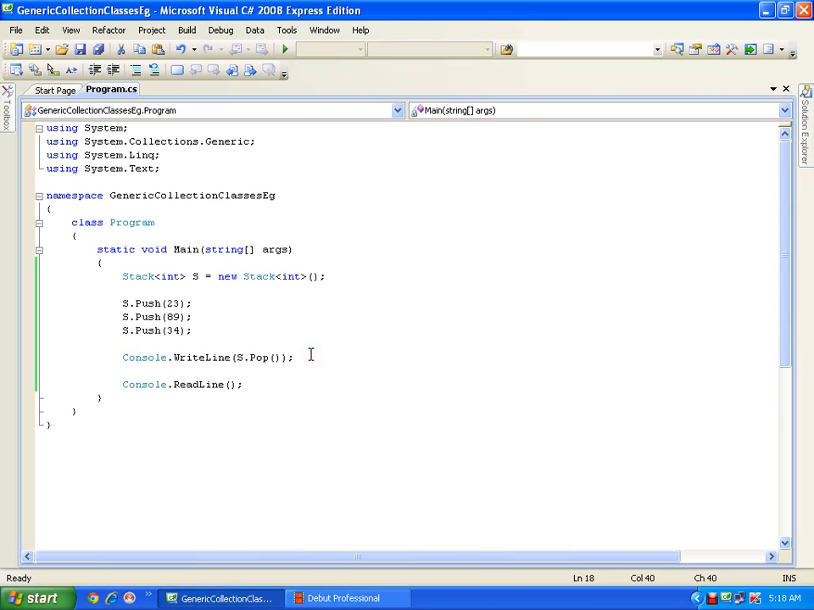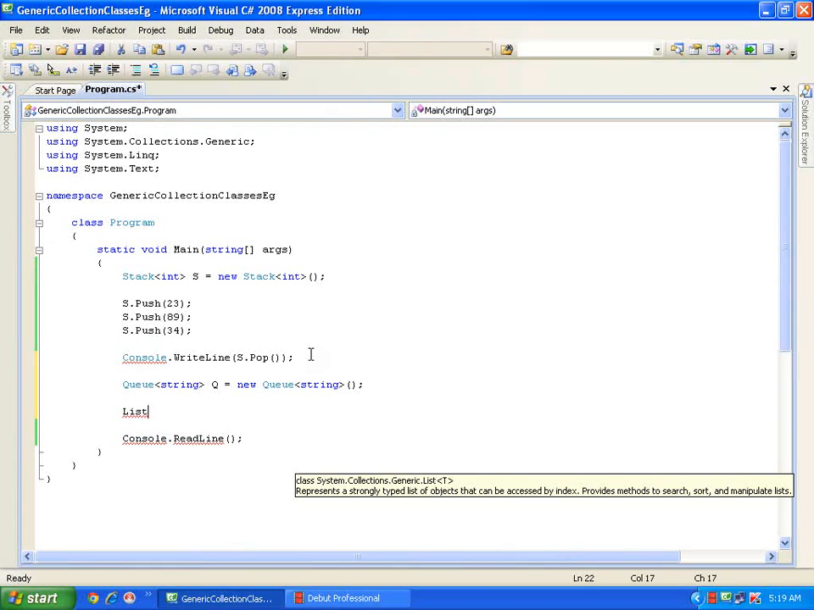In the same way, I can also go for queues. I'll use the string type, so I can store only strings in this. This will create a queue where I can store only strings. So these are strongly typed collection classes. Generic classes are nothing but strongly typed collection classes. Now I have one more class called List, that we will be using very much in our future classes, or whenever we go for layered architecture or real-time implementation.